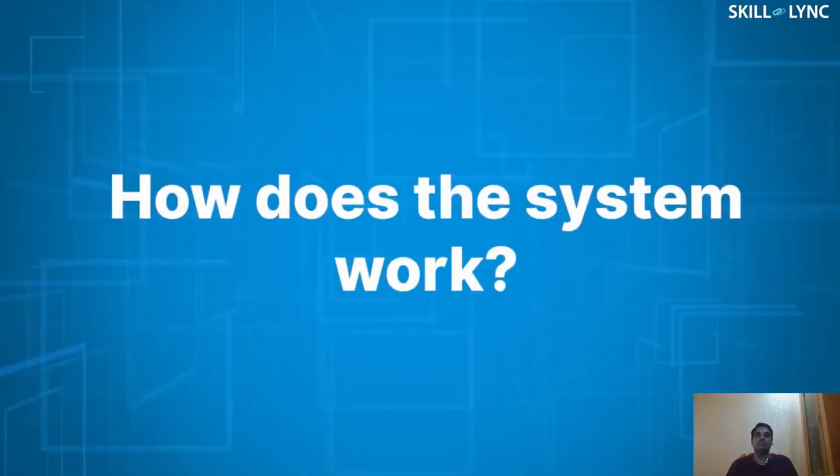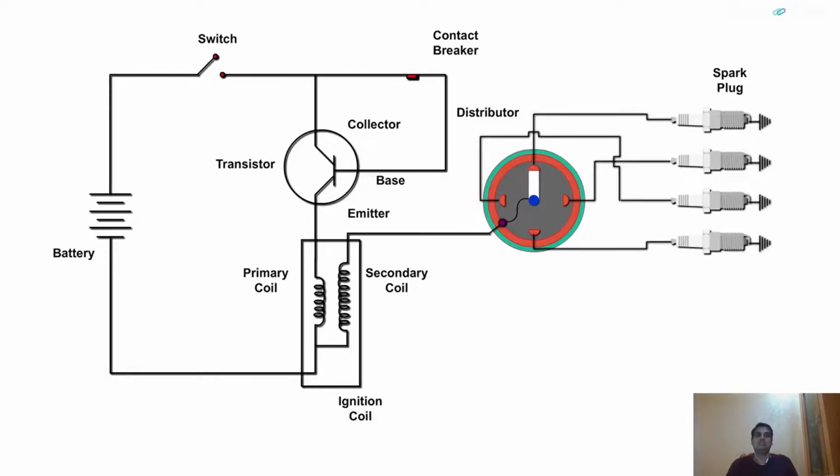Now, how does this system work? When the ignition switch is on and the contact breaker is closed, the current flows from the battery to the primary coil. As the contact breaker is connected with the base, it draws only a low current, whereas a high current is passed through the collector. The current flowing through the primary coil develops a magnetic field around it.